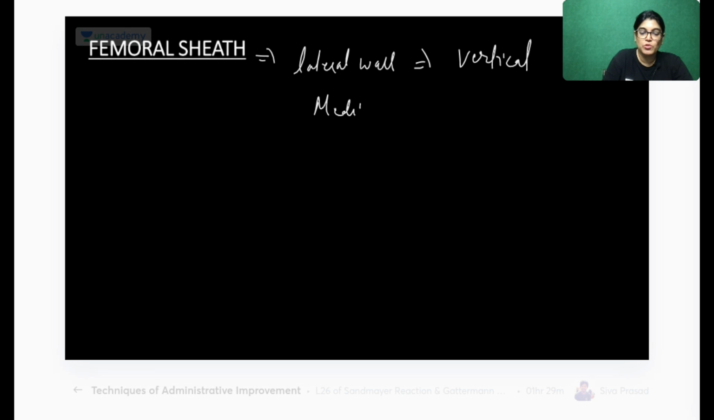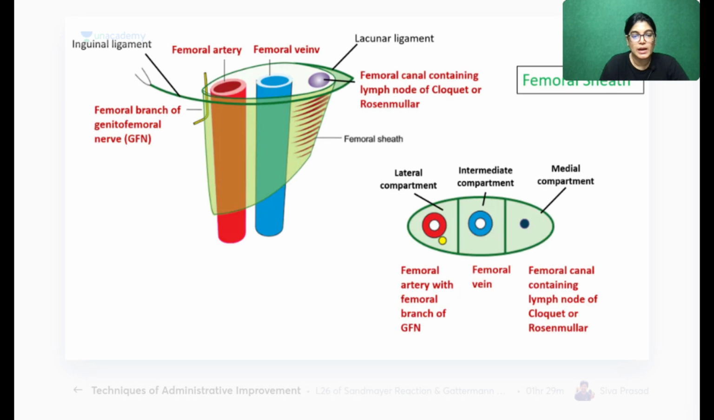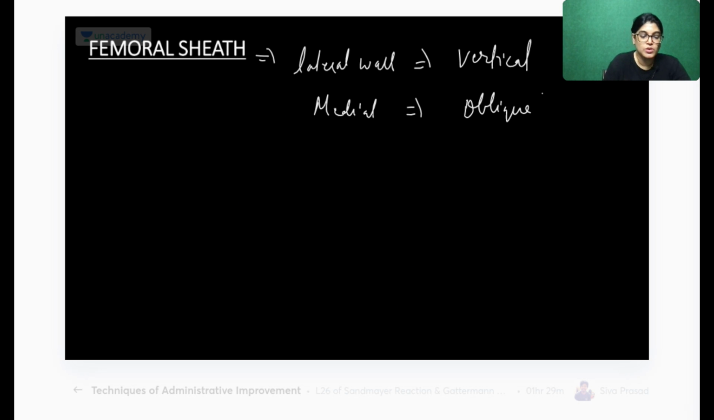If you see the femoral sheath, the lateral wall is somewhat vertical and straight. But the medial aspect of the femoral sheath is slightly oblique in direction. So I would like to tell you about the compartments, then I will show you the diagram also.